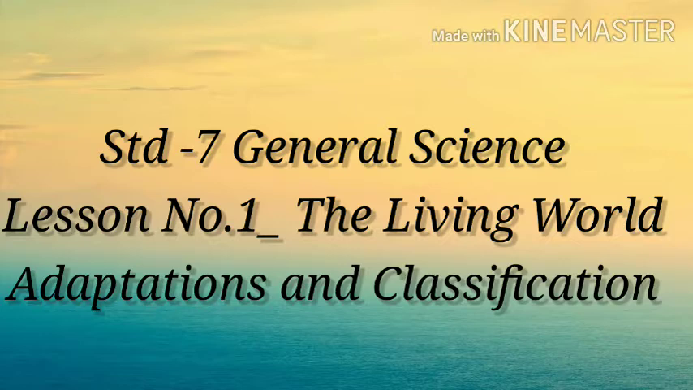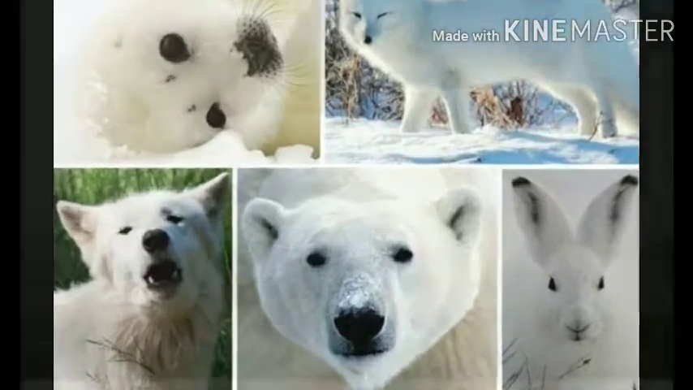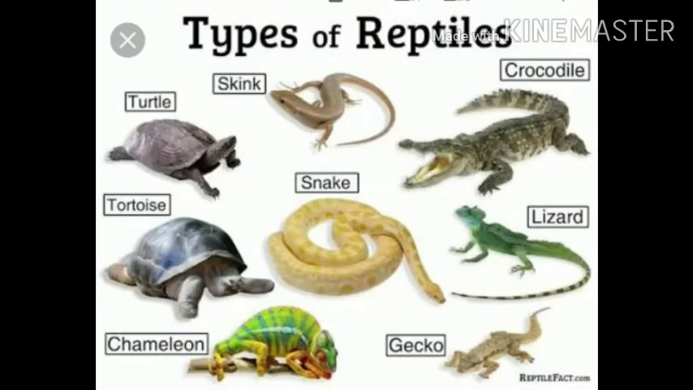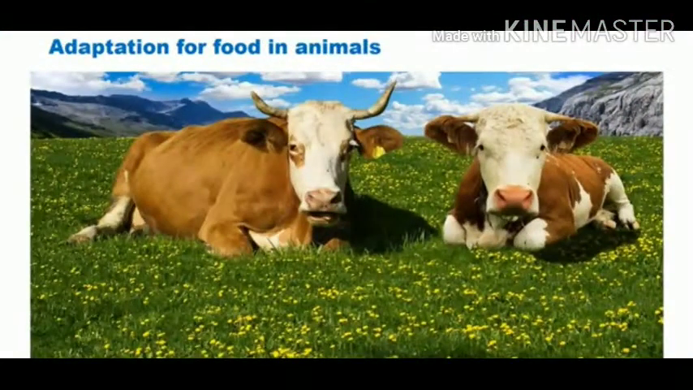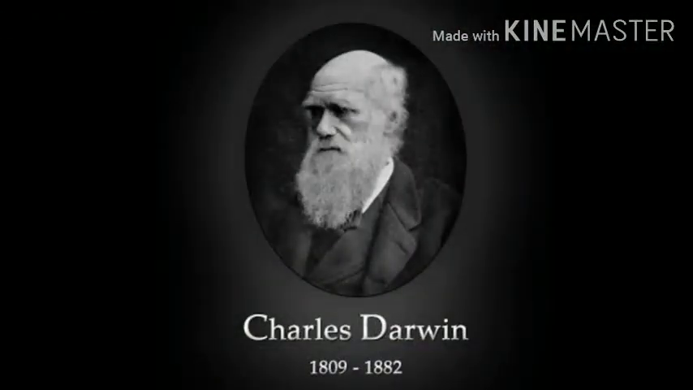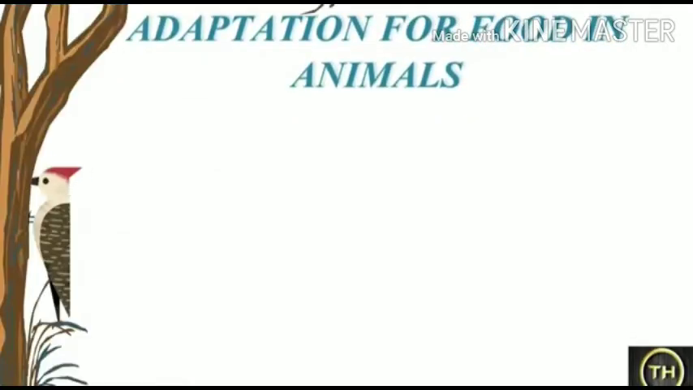Hope all of you understood the adaptation in animals of snowy regions, adaptation in aerial animals and adaptation in reptiles. Now today we'll learn about adaptation for food in animals, adaptation for blending with the surroundings and Darwin's theory of evolution. So let's start with the adaptation for food in animals.